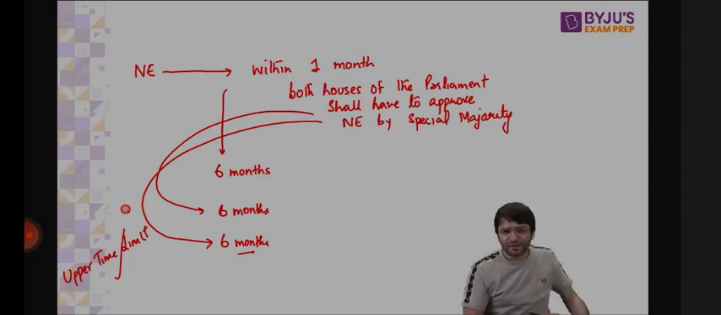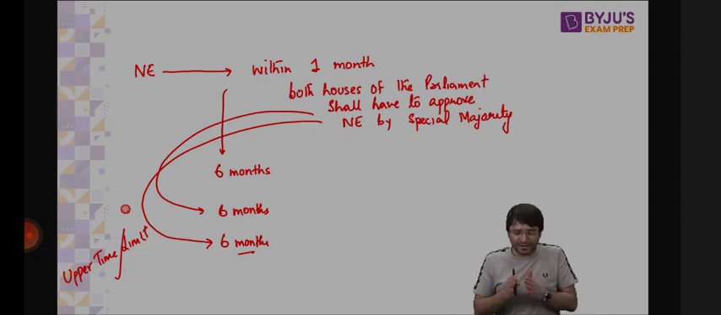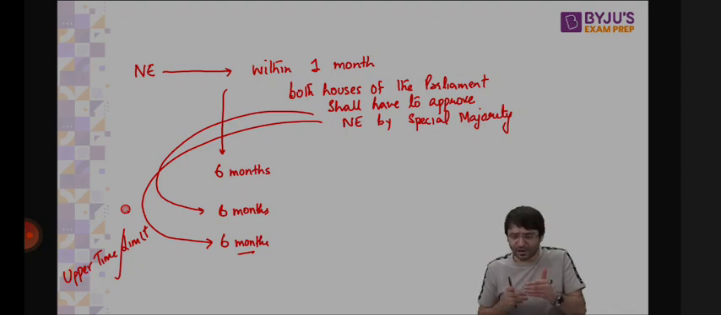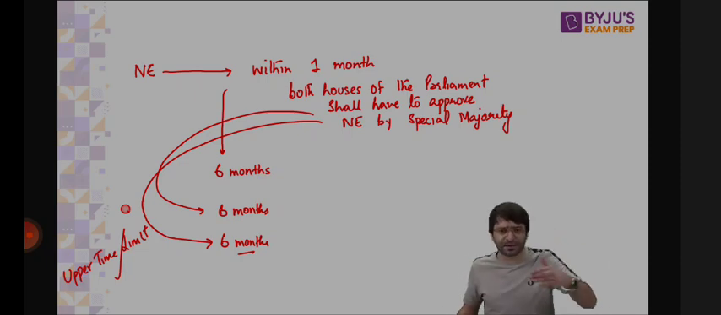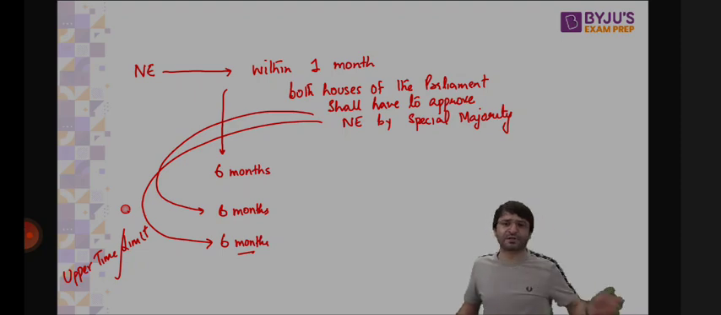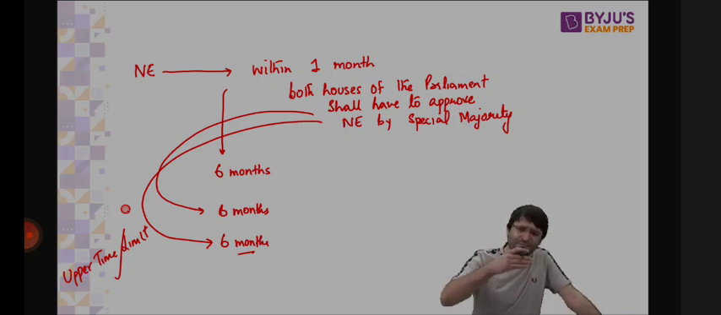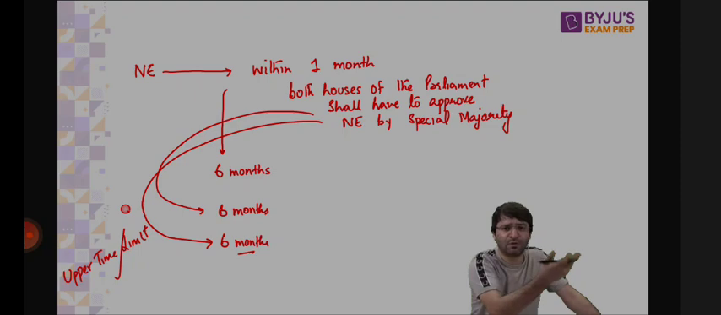But if this national emergency is imposed today, for how long will it continue? Within 30 days of the imposition of national emergency, both houses of the parliament, by special majority, will have to approve this national emergency. If it is approved, it continues for 6 months. Can it be extended further? Yes. Get the approval of the parliament, extended beyond 6 months. Can it be extended further? Yes. Get the approval of the Lok Sabha and Rajya Sabha by special majority, and national emergency is extended for 6 more months. There is no upper limit because we don't know for how long there is a danger to the unity, integrity, security of India.